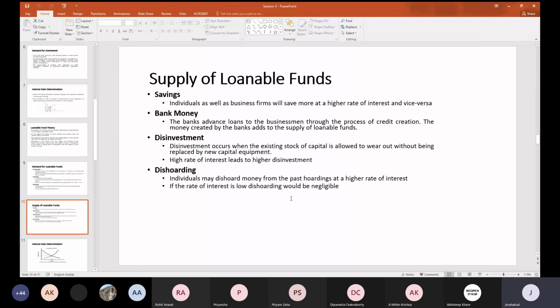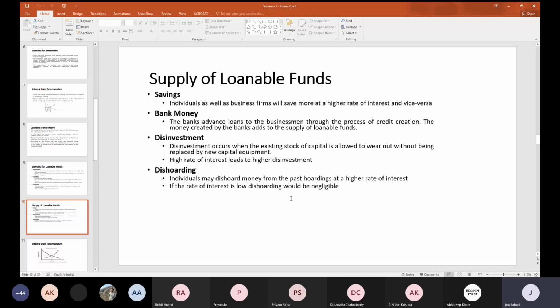And we have another factor which is called disinvestment. What do you mean by disinvestment? Disinvestment basically occurs when the existing capital is allowed to wear out without being replaced by new capital requirements.